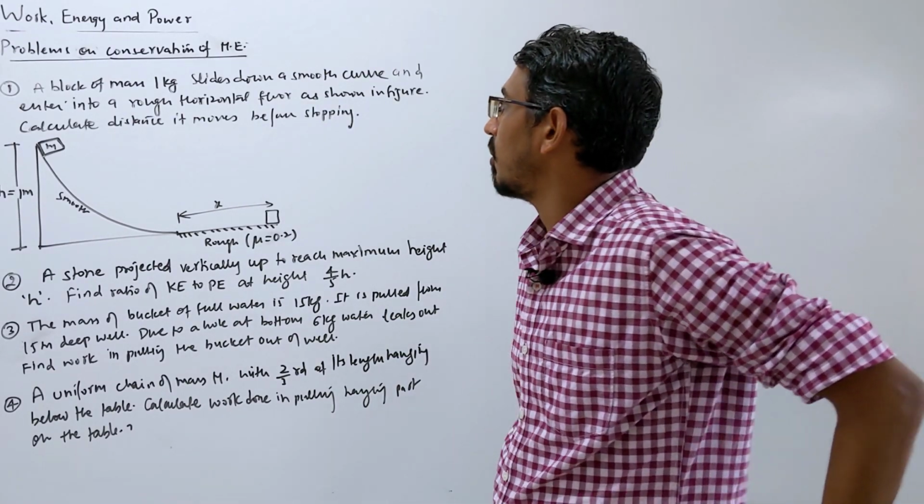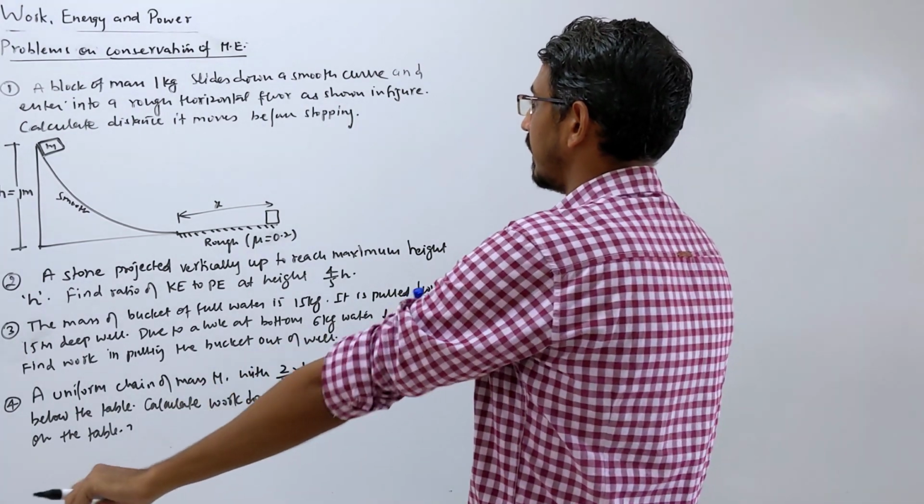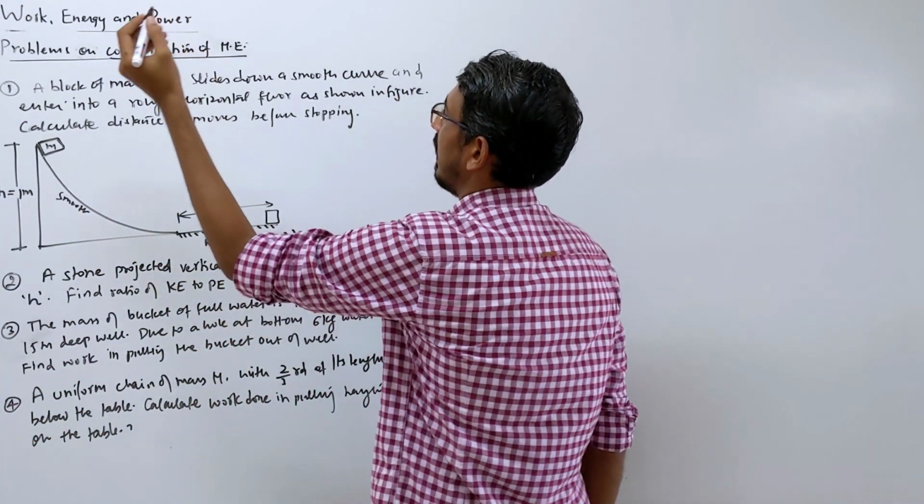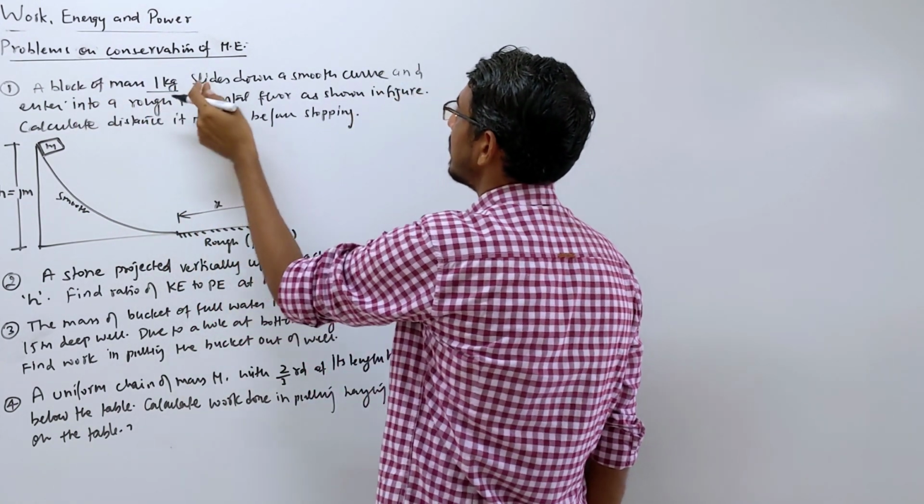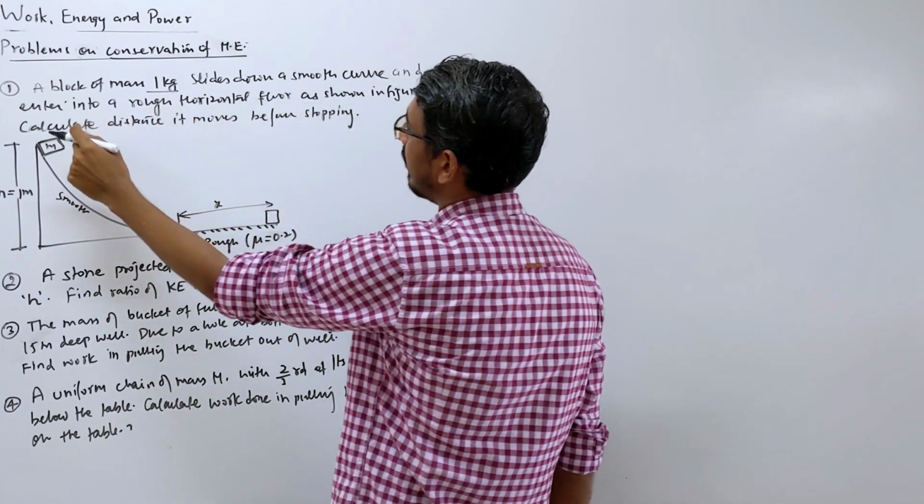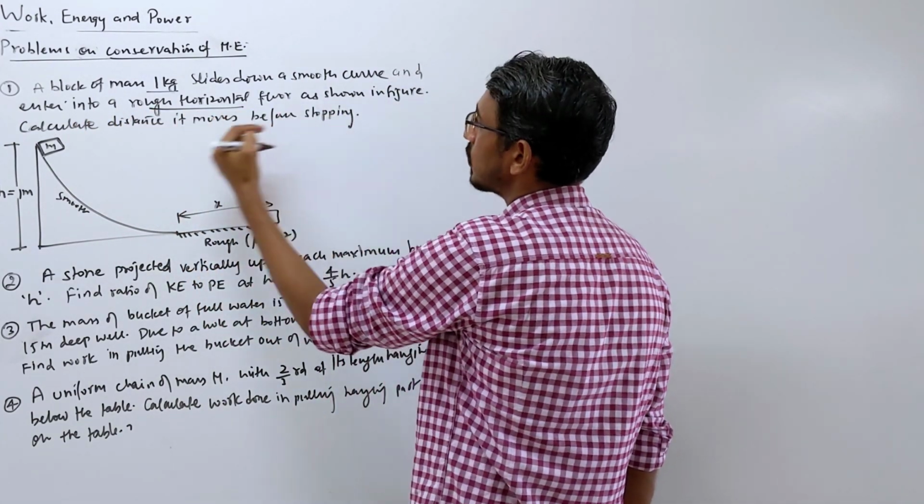So we are doing a few more problems based on the conservation of energy and all these things we have done just now. So look at this problem, a very nice problem. A block of mass 1 kg slides down a smooth curve and enters into a rough horizontal floor as shown in the figure.